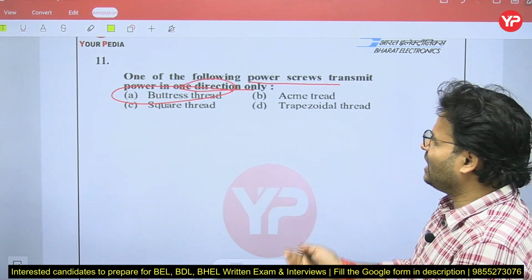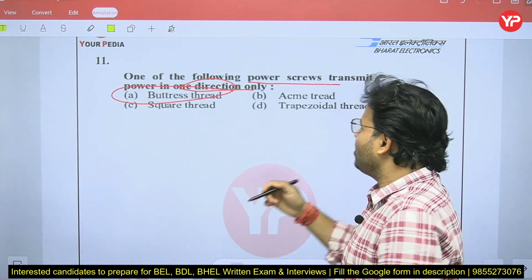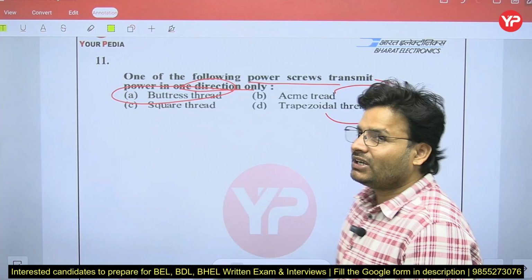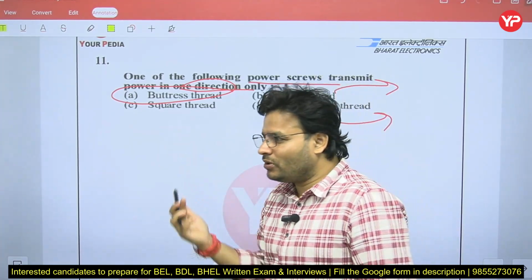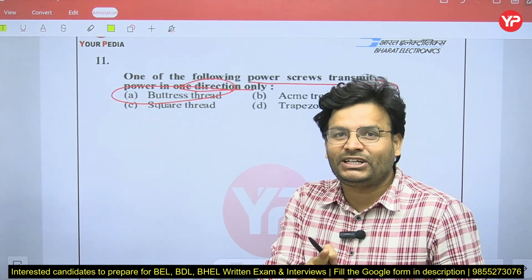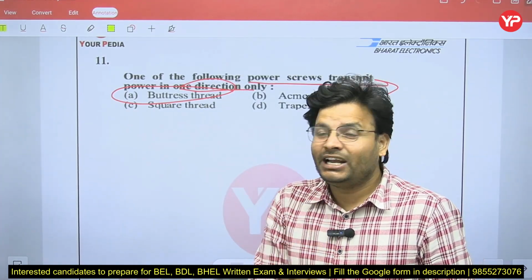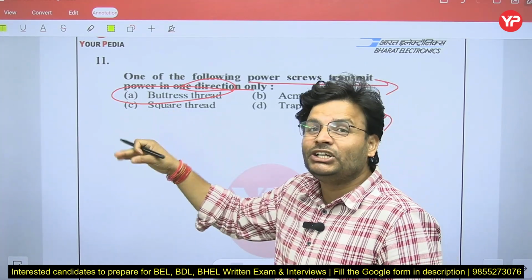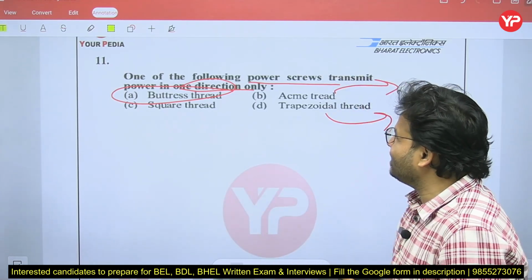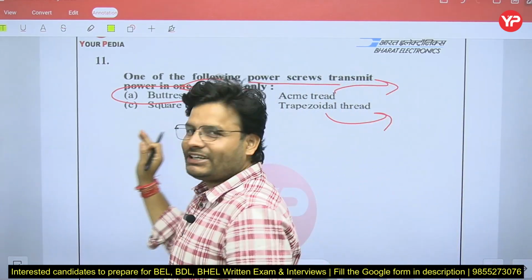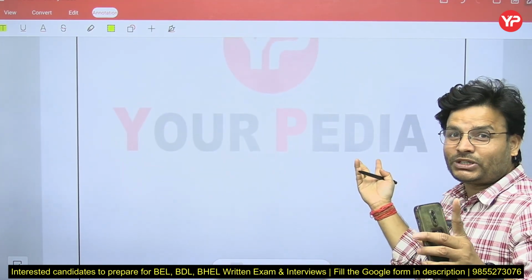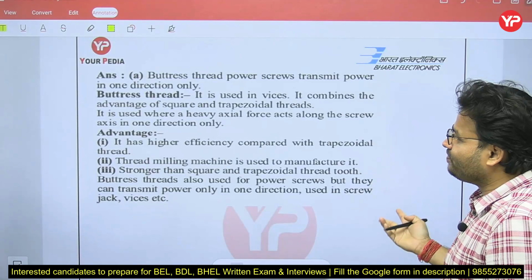Basically various types of threads are there. Acme thread, can anybody tell me what is the included angle in the acme thread? What is the included angle in the trapezoidal thread? That question can also be asked, my dear friends. So from a single question, try to learn all the things. Please comment. In the class you have discussed all that, so let us check your knowledge. In buttress, what is the included angle? In acme thread, what is the included angle? In the trapezoidal thread, what is the included angle? In the square thread, obviously you know. You have to keep that in mind for the main exam.